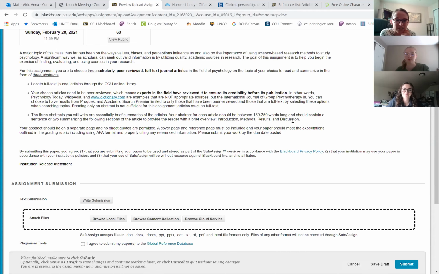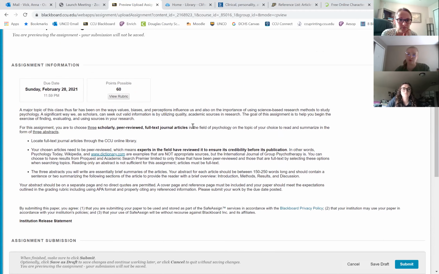So that's what the abstract is. Basically a summary of the article content. Okay, so you won't need to take direct quotes from your articles in this because your abstract is so short that you're really just putting this into your own words. You don't need to support it with direct quotation. It's so brief. Okay, so you're just summarizing.